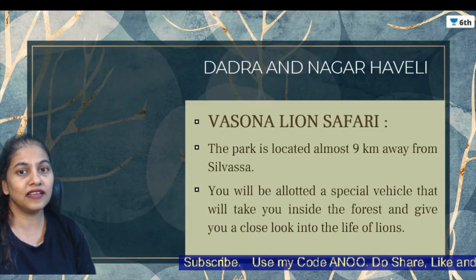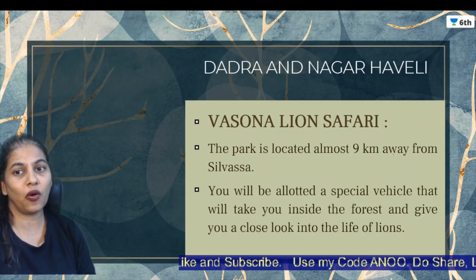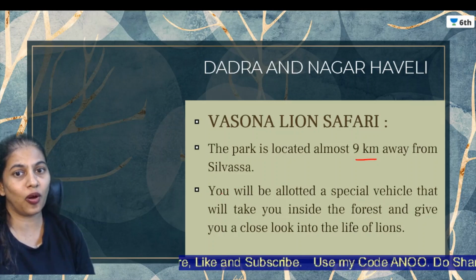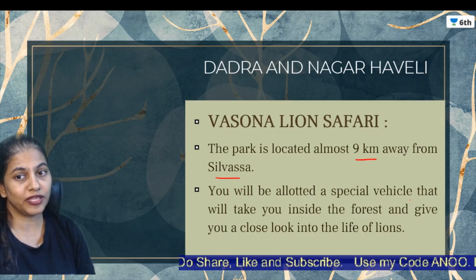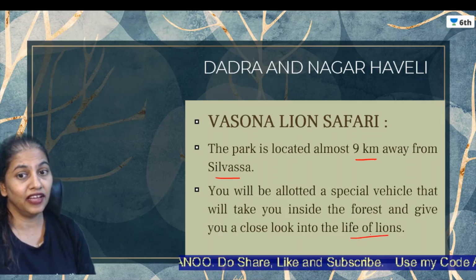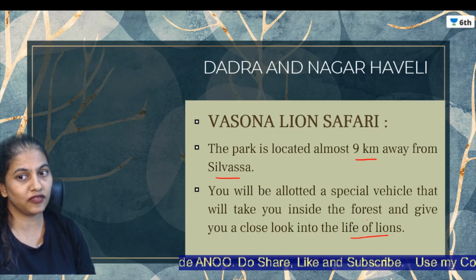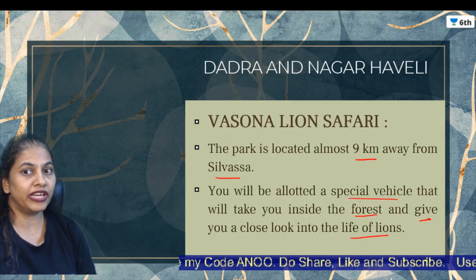Next place is Vasona Lion Safari. This is located about 9 kilometers away from Silvassa. It is allotted a special vehicle. Yes, it is a lion safari. You can have a close look at lions over here. So in this lion safari, you have to be very careful.